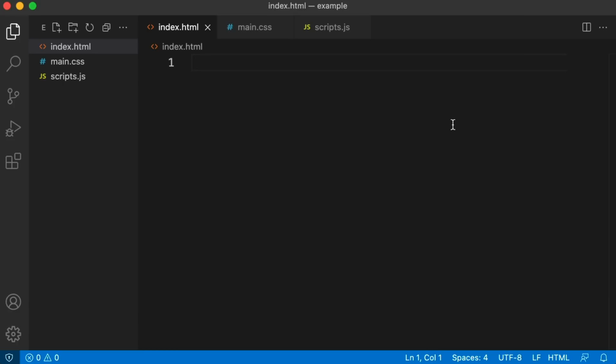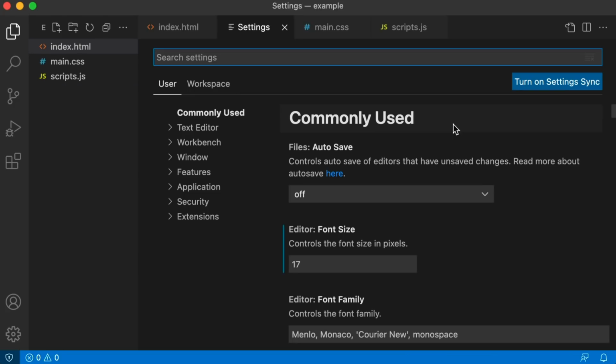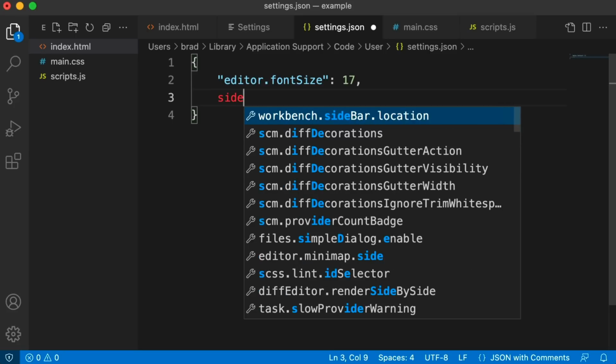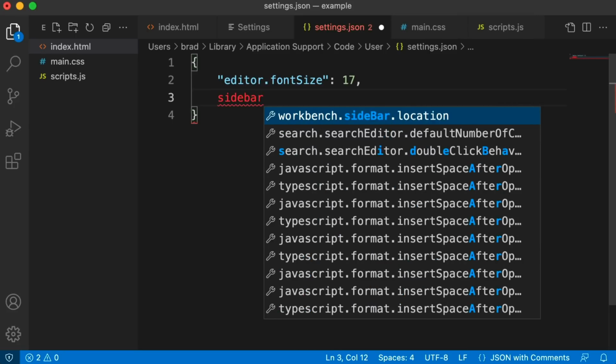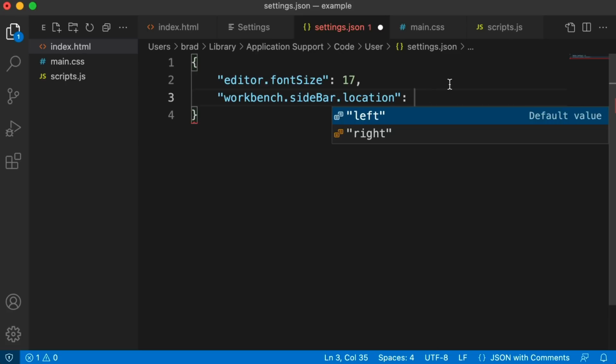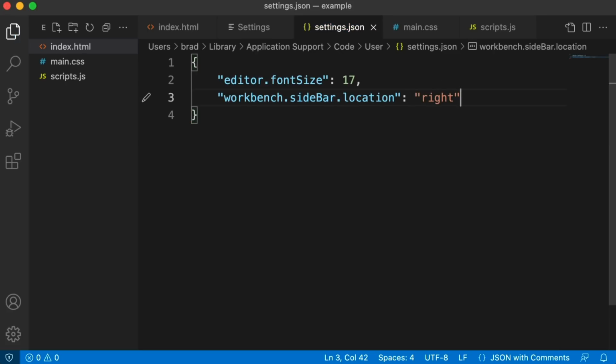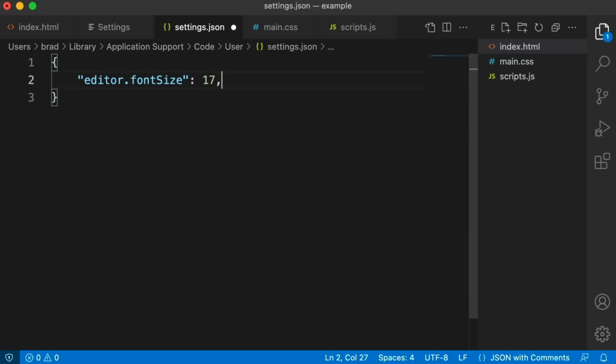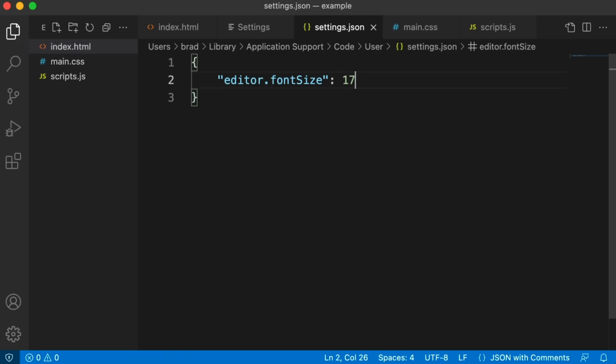Also, if you wanted the sidebar to be on the right-hand side of the screen, you can just go into your settings. So that's Control comma or Command comma. And then let's just open up the JSON file. So click this icon right about here. And if you just start typing in a new property, the auto suggestion is great. If you just start typing in sidebar, you can see the first suggestion, workbench sidebar location. You can just use that. And then it even lets you know the values are left or right. So if I set that to right and save this settings JSON file, cool. Personally, I like it on the left, so I'll remove that, but I just wanted to let you know that that is an option. Okay, so Command B, Control B toggles your sidebar.